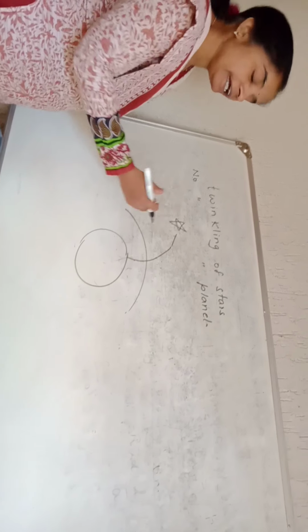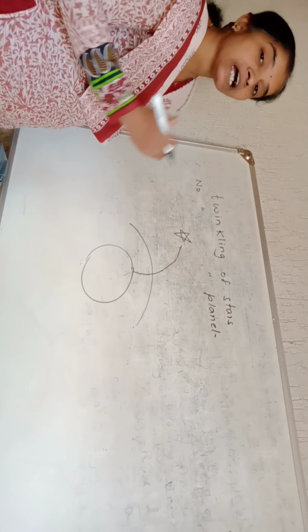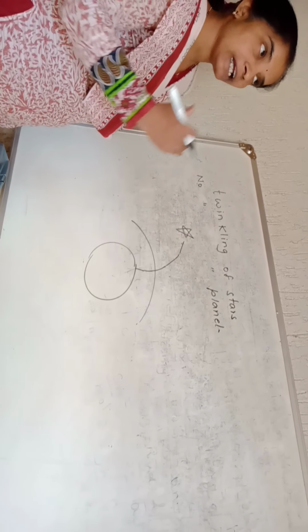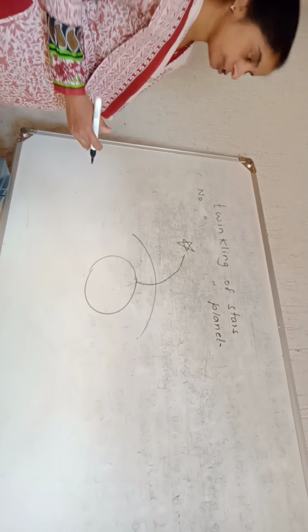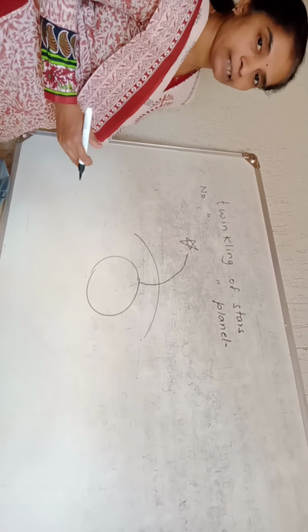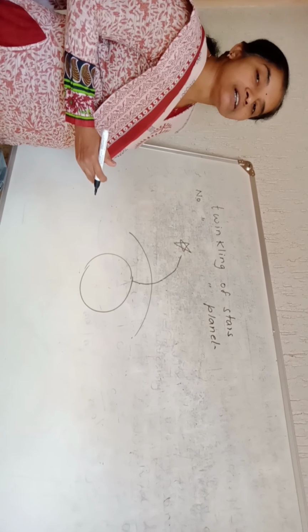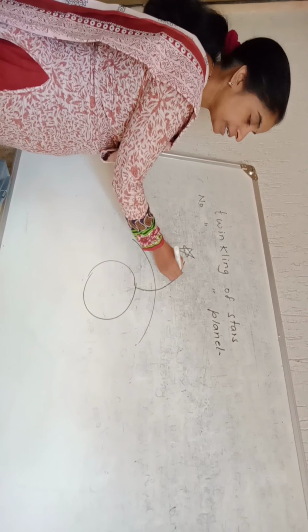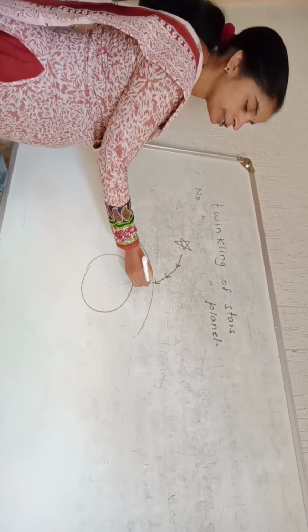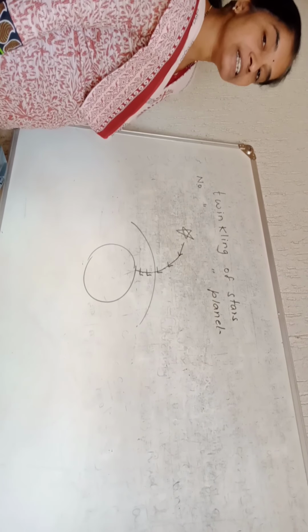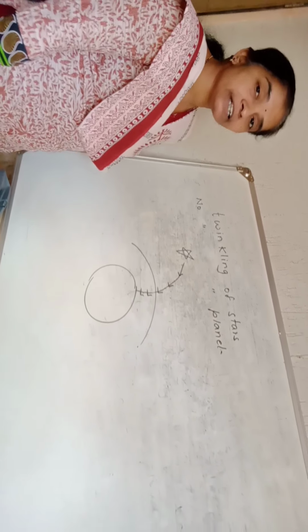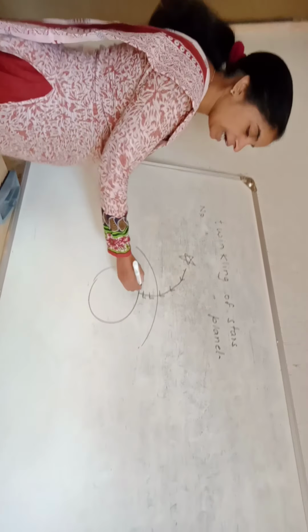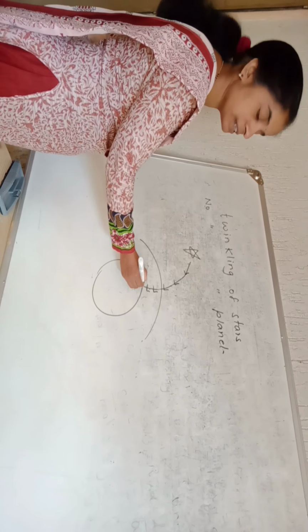You know that the density of air is higher close to the earth's surface, and as we move higher and higher from the earth's surface, the density of air decreases. So during the night, when the starlight enters the earth's atmosphere, it is like they are traveling from rarer to denser medium. As they are traveling from rarer to denser medium, students, as I have already cleared yesterday, they bend towards the normal until they reach the earth's surface.